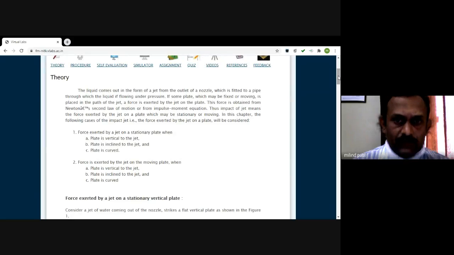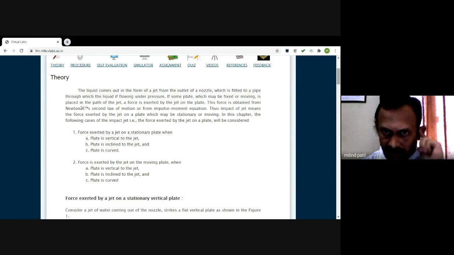What is the jet actually? The jet is nothing but a liquid that is coming out from a nozzle. The nozzle has a varying cross-sectional area. Its cross-sectional area changes from inlet to exit. At inlet, the area is larger, but at exit, the area is small. So it is a converging nozzle.